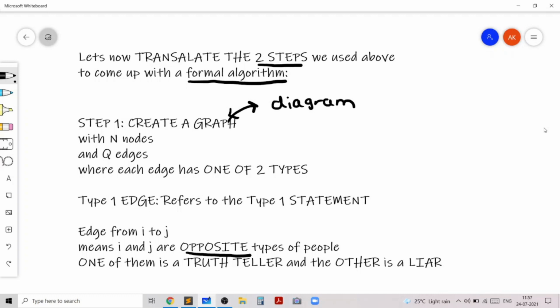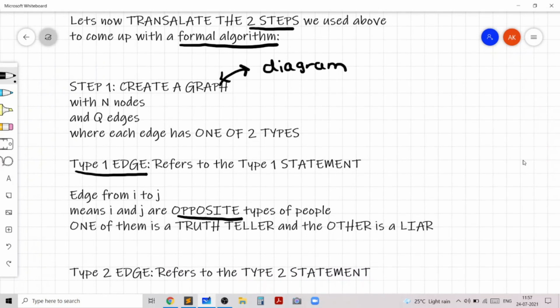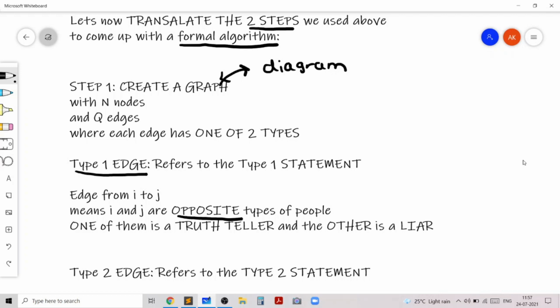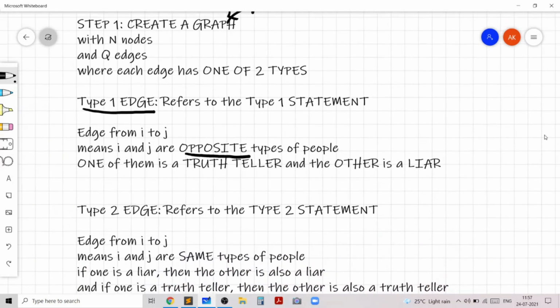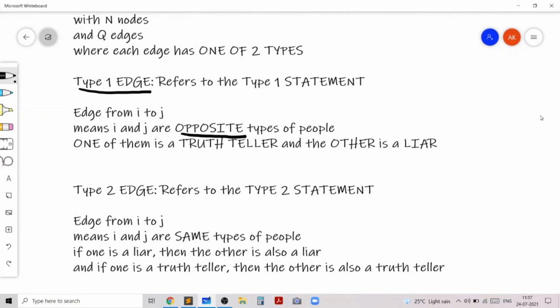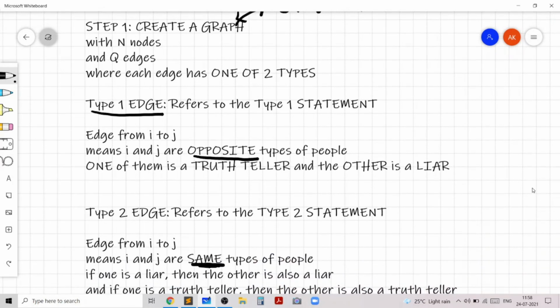So if one of them is a truth teller, the other should be a liar, and vice versa. This is the significance of a type 1 edge. Now, a type 2 edge is a type 2 statement, and the edge from I to j means that I and j are the same type of person. So if one is a liar, then the other should also be a liar, and if one is a truth teller, then the other should also be a truth teller. So this is the first key step which we can deduce from our diagram.